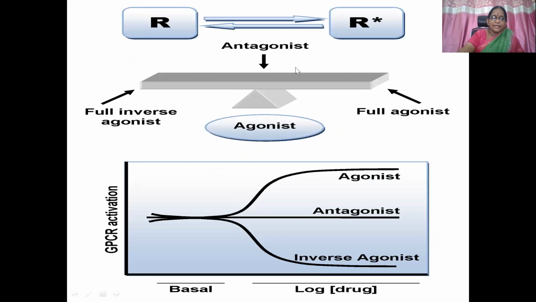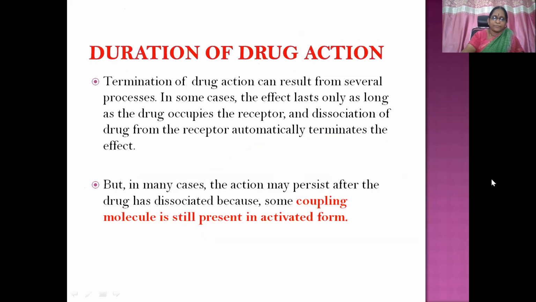Here the antagonist gives no response because it is equipoised between active and inactive states. The full agonist shifts towards the activated state of the receptor, and the inverse agonist towards the inactive state. So again: antagonist, agonist, and then inverse agonist, the negative response.